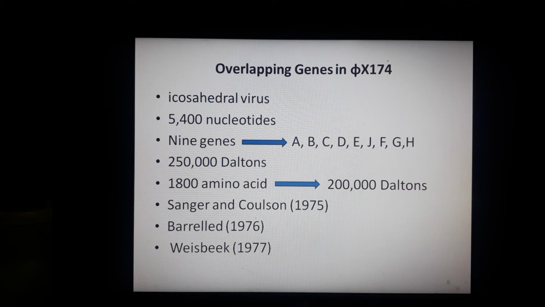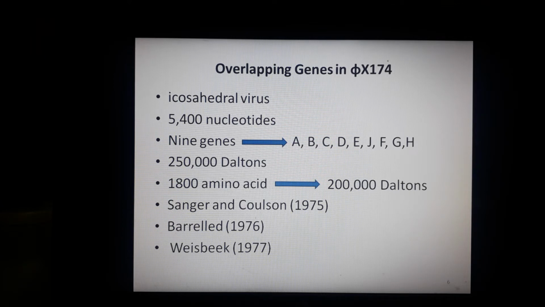and 9 genes, A, B, C, D, E, F, G, H, are present on this DNA molecule. They have been identified on this Phi X DNA, and these genes encode 9 specific proteins, and the combined weight of these 9 proteins is 250,000 daltons.